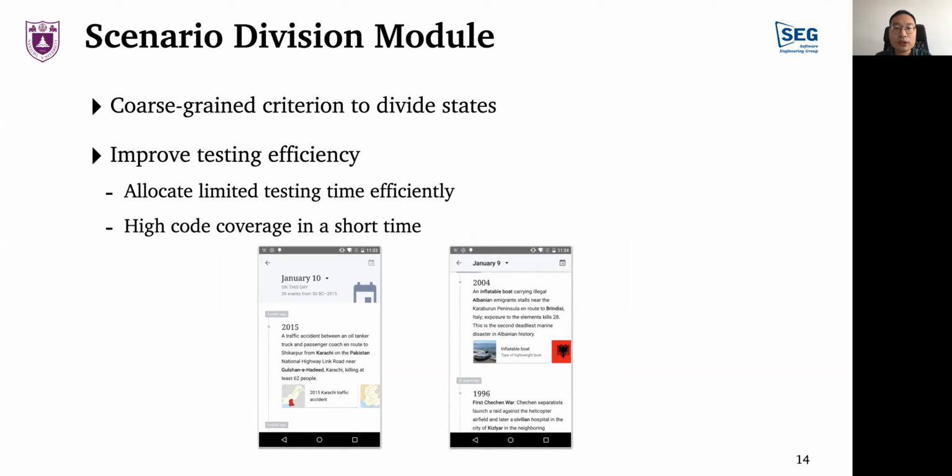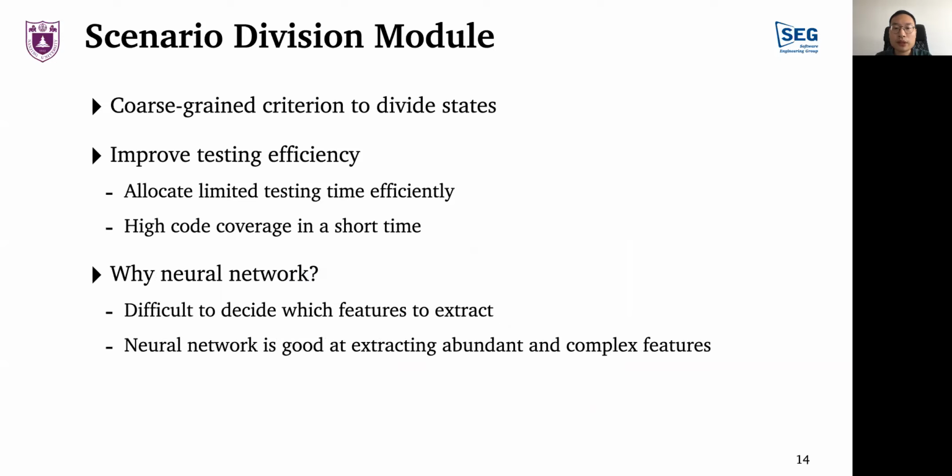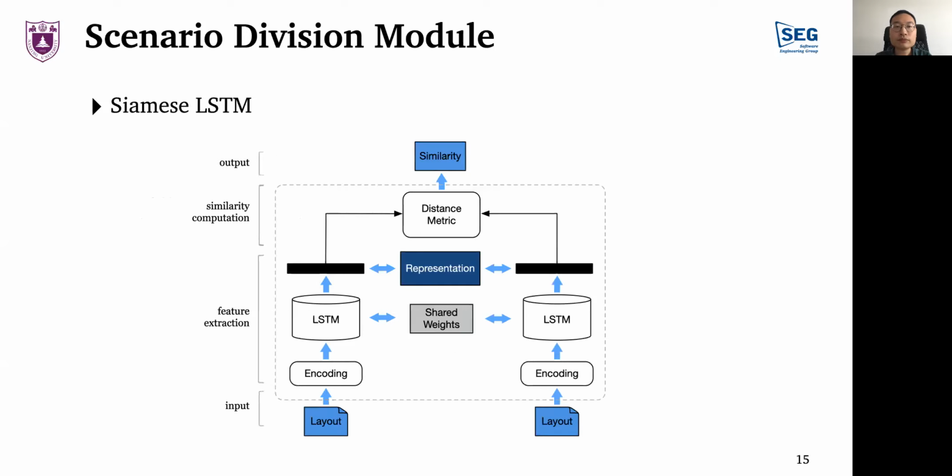A natural question is why this module is implemented by neural network. The reason is that the existing feature extraction methods are difficult to meet our requirements. Using neural network can consider more dimensional features and at the same time get a better deviation threshold through just training. This is the model of the neural network. We used the Siamese LSTM.